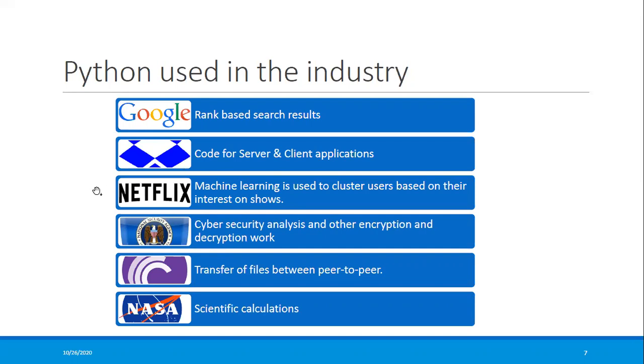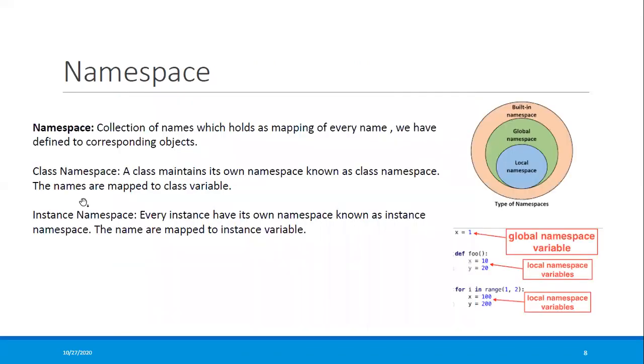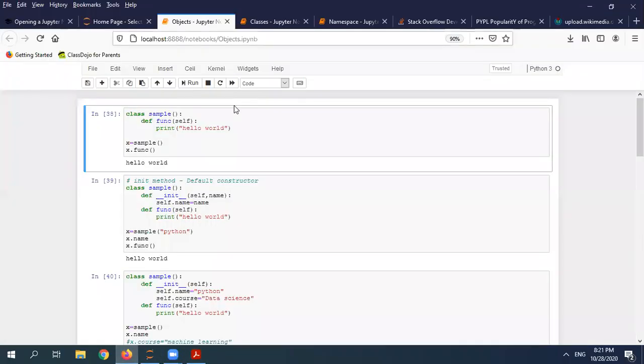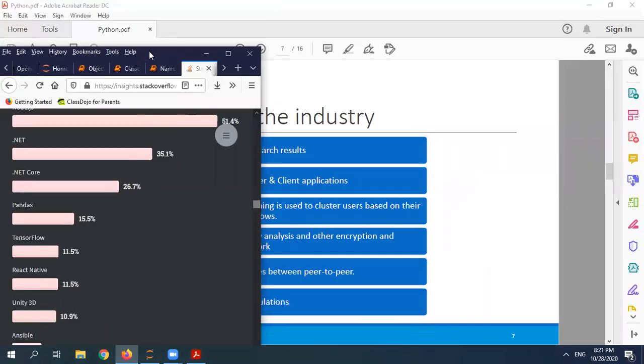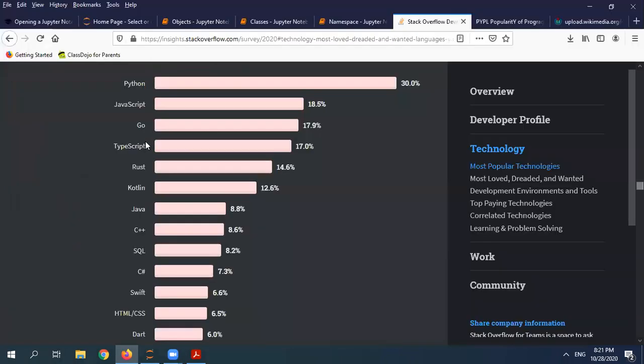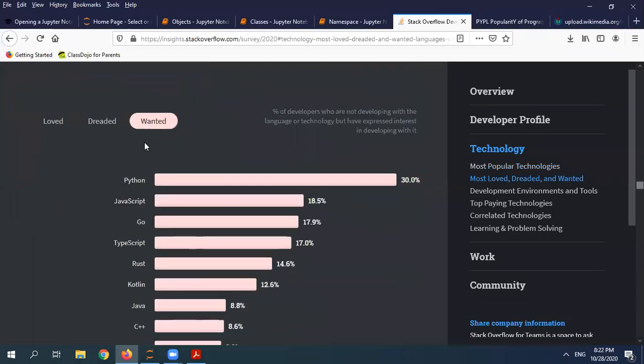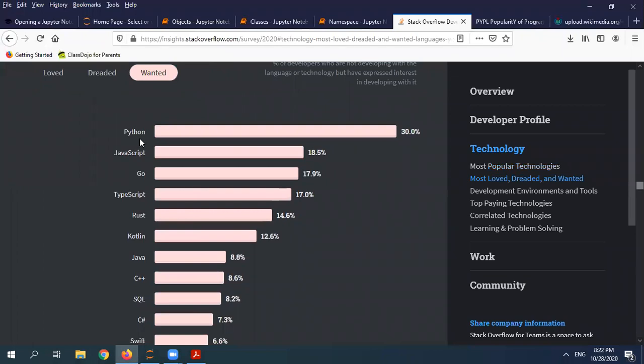And before this, I would like to show you some of the popularity, since we are talking about it. So here you can see the Stack Overflow survey, showing which developers wanted Python. You can see 30% of developers made their choice. They have expressed their interest in Python as compared to the other languages.